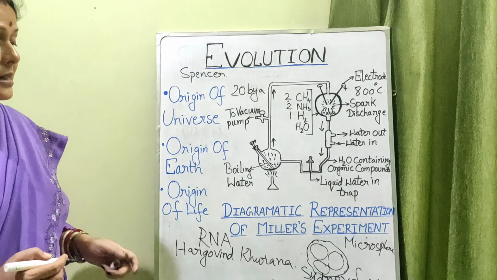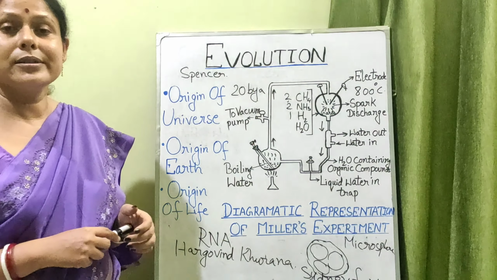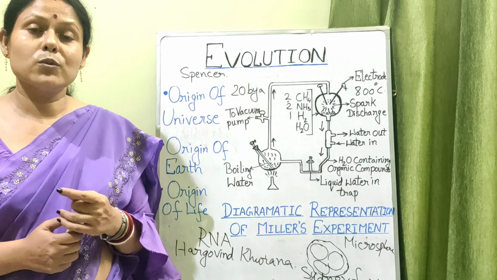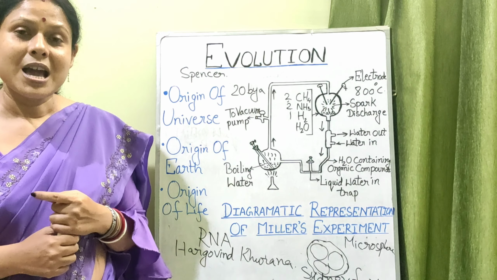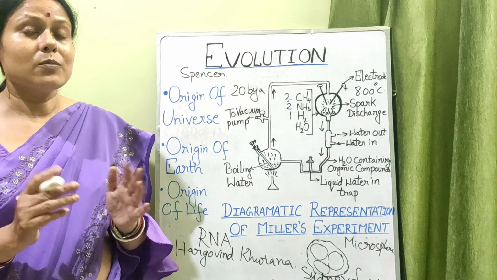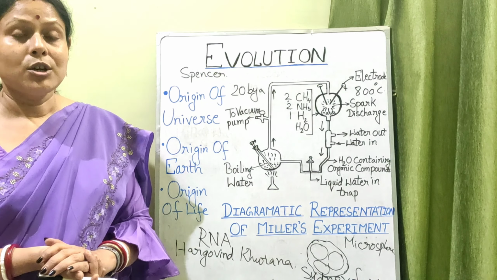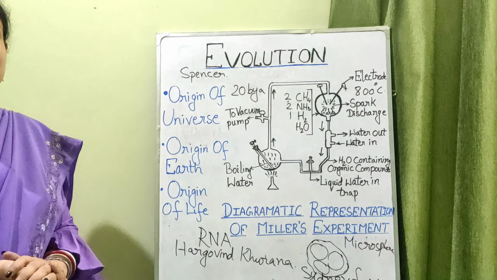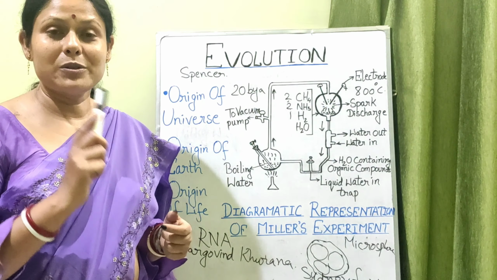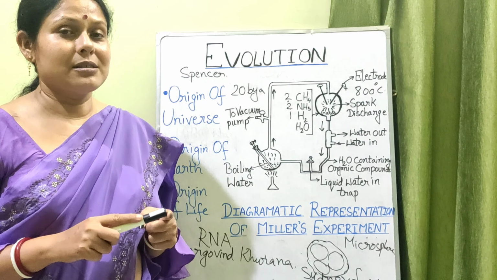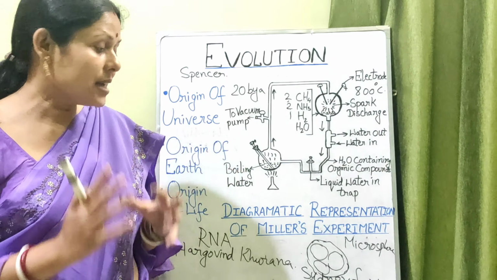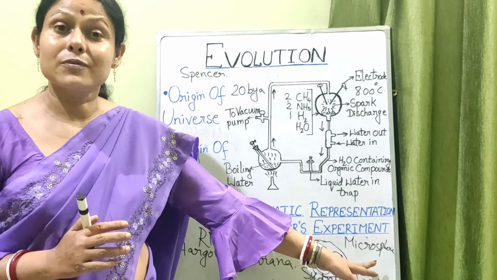So Sidney Fox named it microsphere; Haldane and Oparin named it coacervate. And this microsphere which Sidney Fox described was capable of showing division also. If we compare it with the present day protista, it is very similar. So that might be how the protistans, the protozoans of the five kingdom classification made by Robert Whittaker, might have arisen from Sidney Fox microspheres.